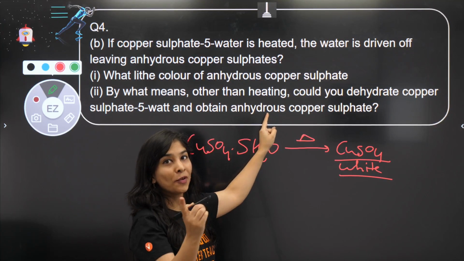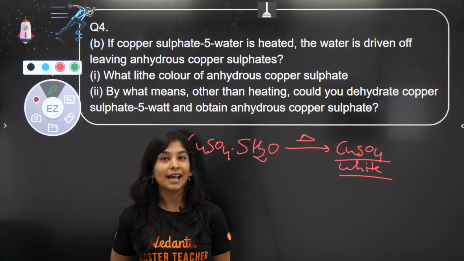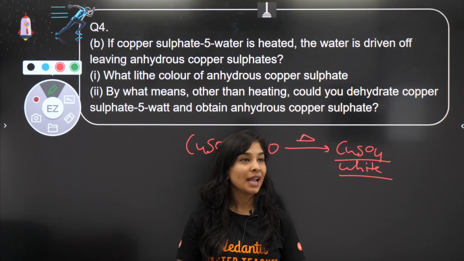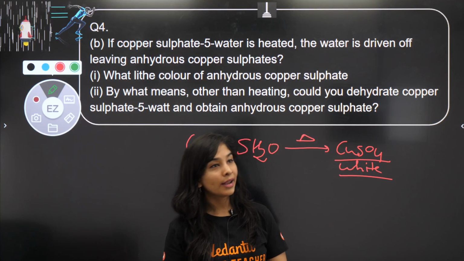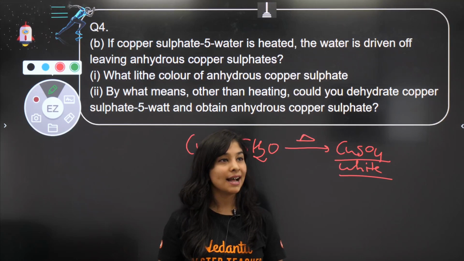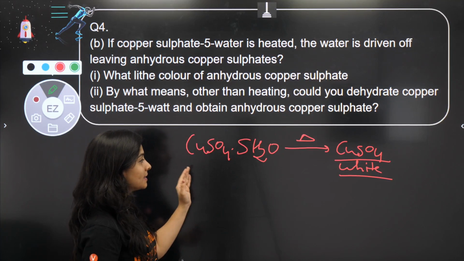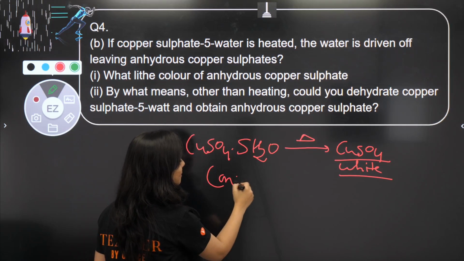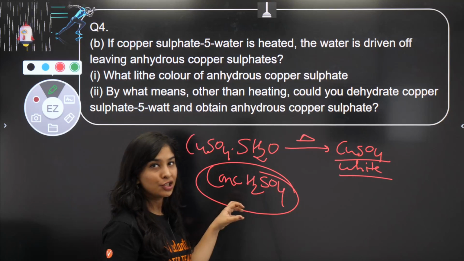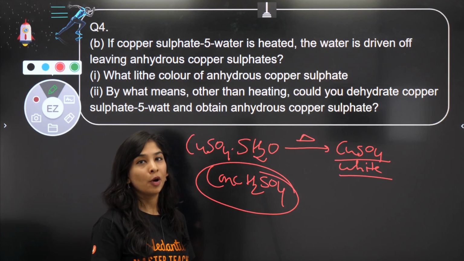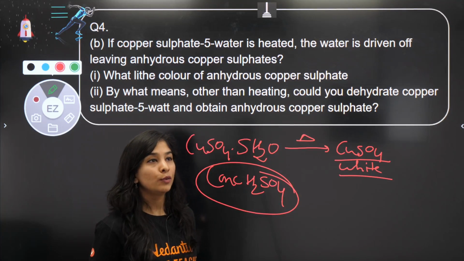By what means, other than heating, can you dehydrate copper sulfate? One of you was already telling me the answer. Tell me again the answer. The answer is concentrated sulfuric acid, which can also act as a very good dehydrating agent and can absorb water from a substance. So as soon as you put this dehydrating agent into this, the water molecules would be absorbed.